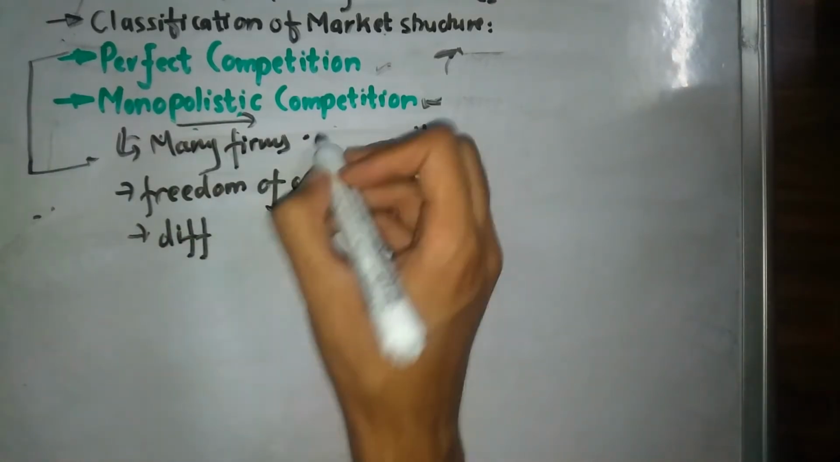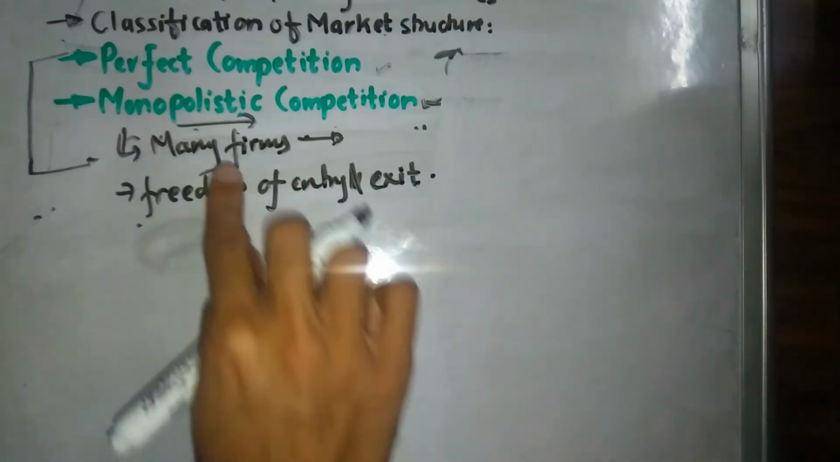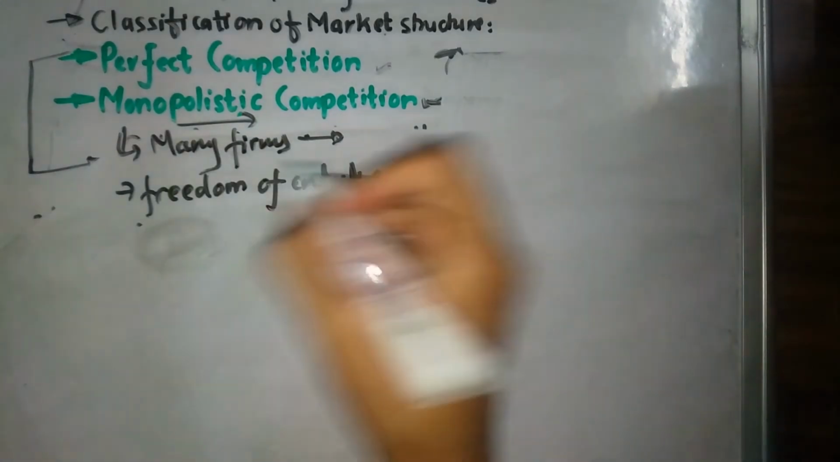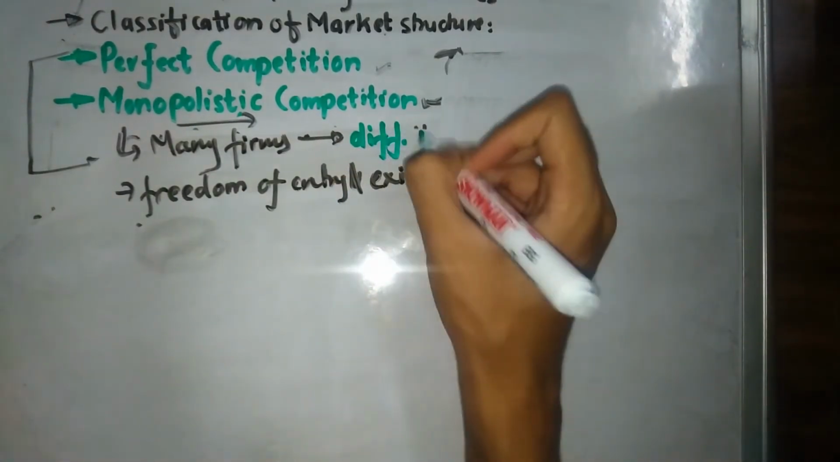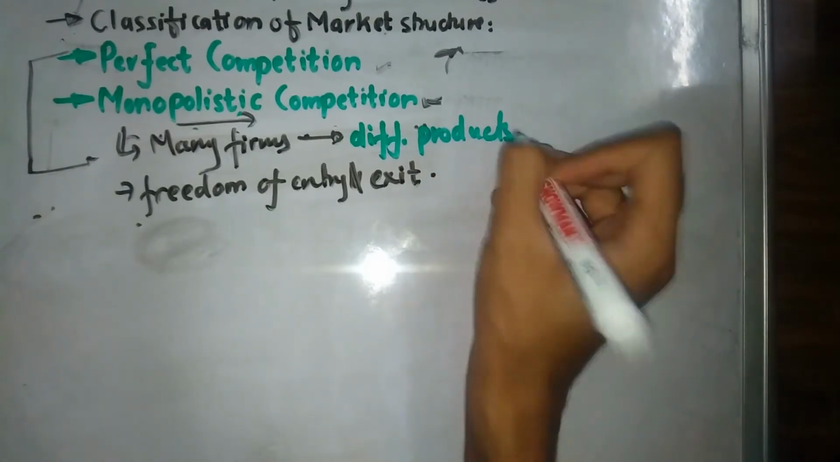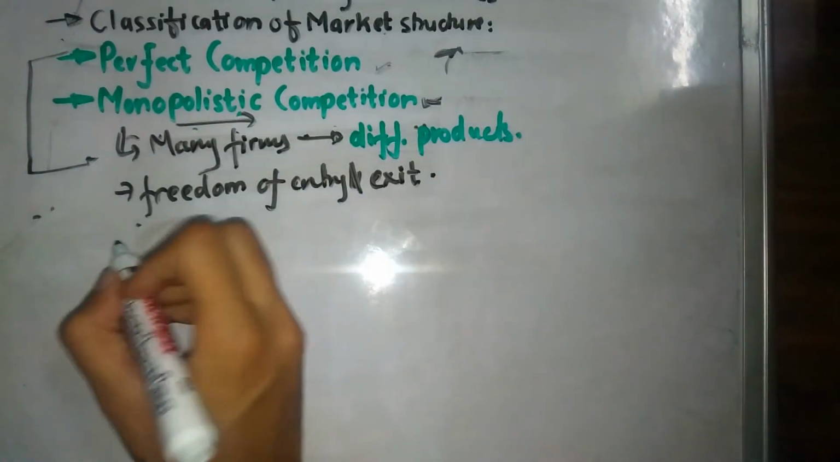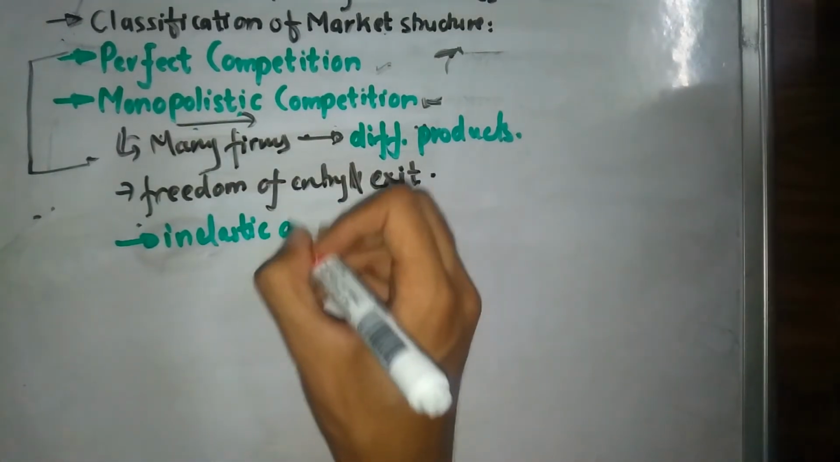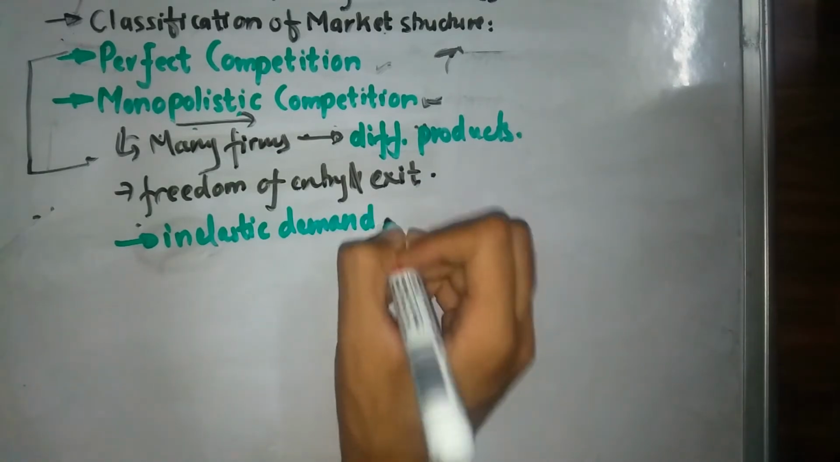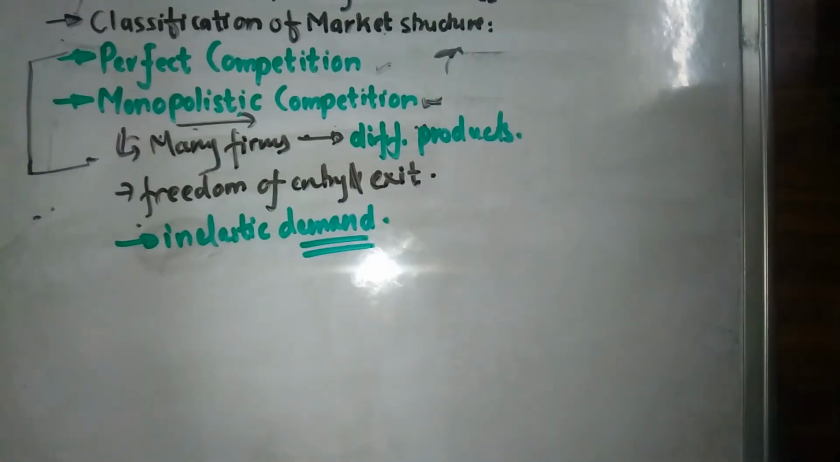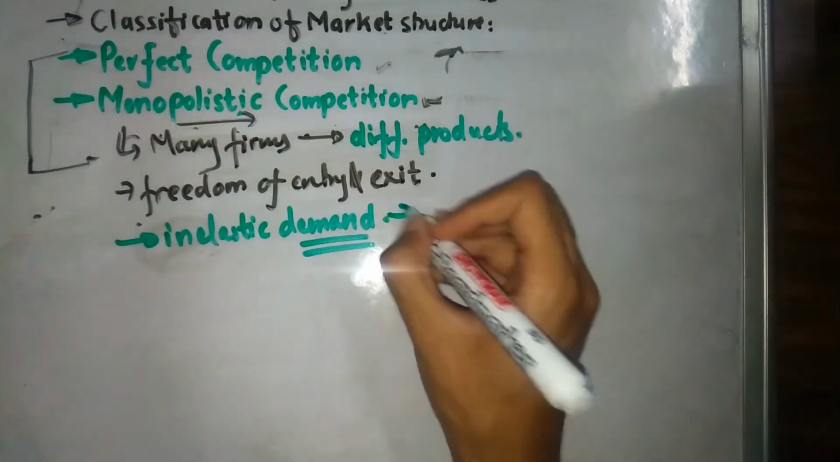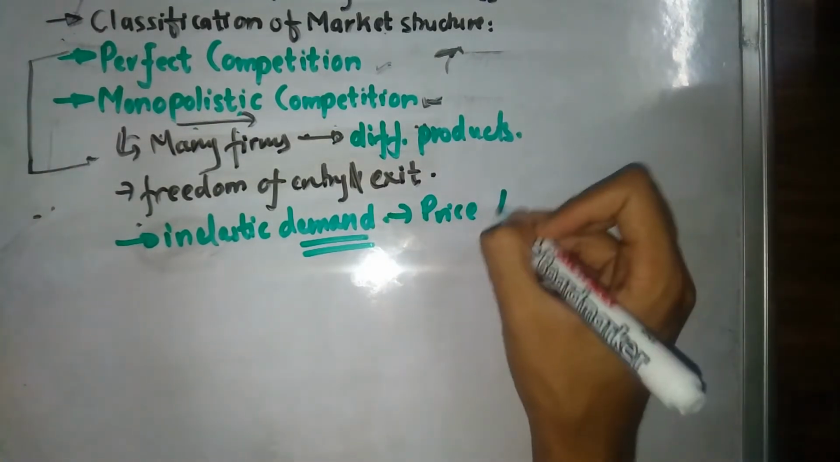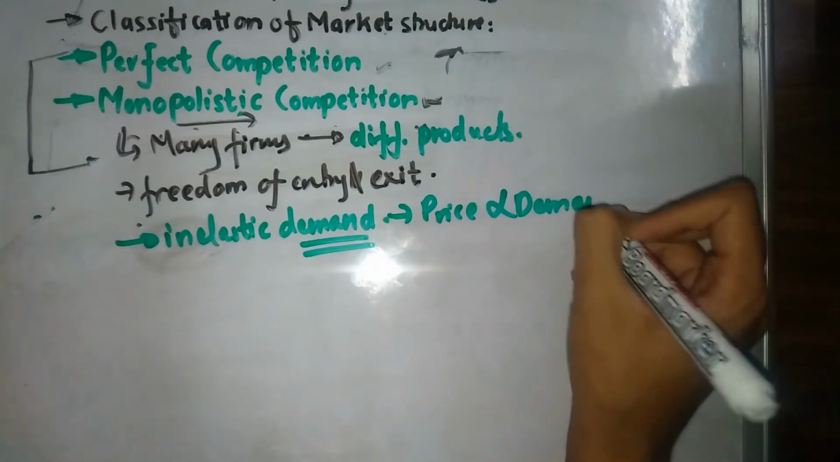So let me just write this down over here. Many firms are going to produce different products. Right now these companies, previously we had elastic demand, but now we are going to have inelastic demand. Previously, with an increase in price, the demand was decreasing, but right now with an increase or decrease in price, the demand is going to change directly. So the price and demand are directly related.